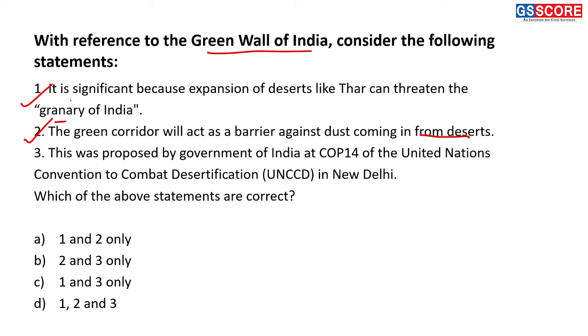of the United Nations Convention to Combat Desertification, UNCCD, in India. Right. So this statement is an incorrect statement because the Green Wall of India is an idea proposed by an environmental activist called Vijay Pal Baghel. Vijay Pal Baghel has proposed this idea, and it is not the idea proposed by Government of India at COP14 of UNCCD. Third statement is incorrect. First two are correct. Answer is A, 1 and 2 only.